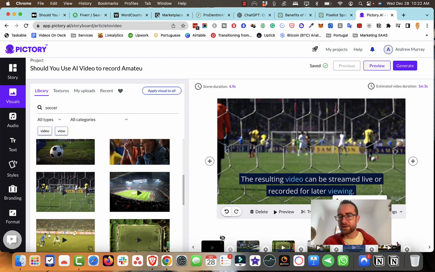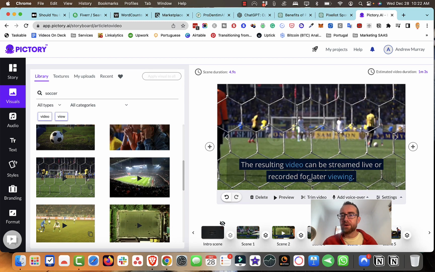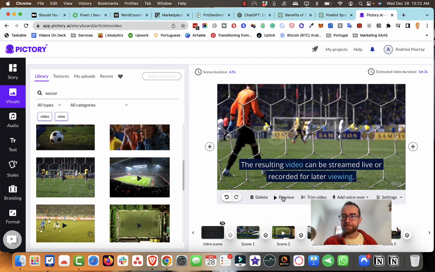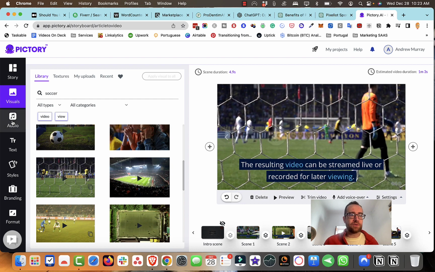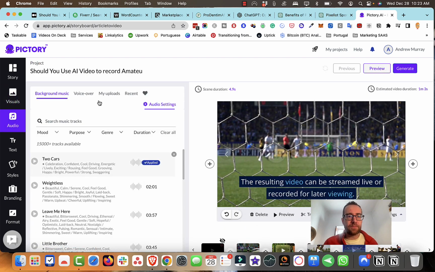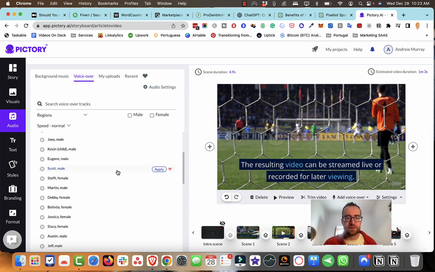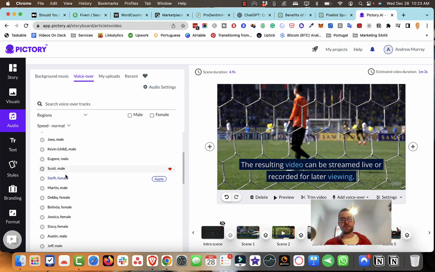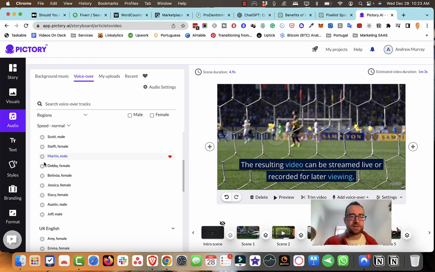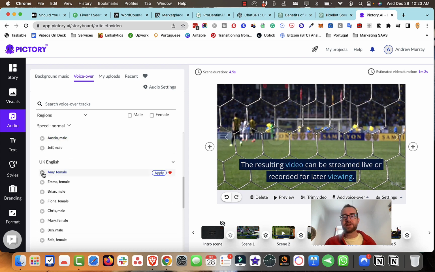And then it said the resulting video can be streamed live or recorded for later viewing. And you can also change the audio, and you can do a voiceover of this, right? So you can do any of these different voiceovers. Let's just hear a couple of them so you can kind of see what I'm talking about here.